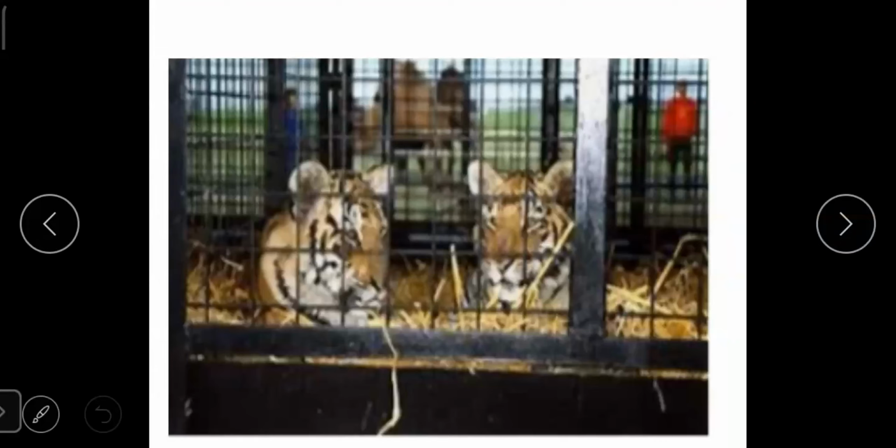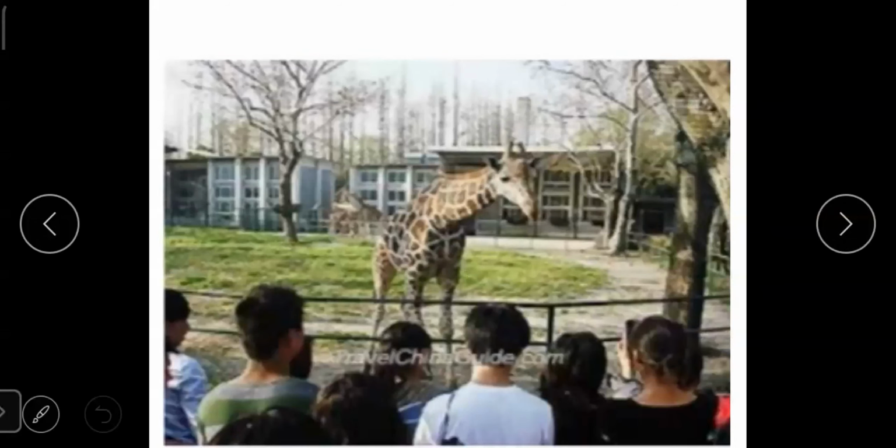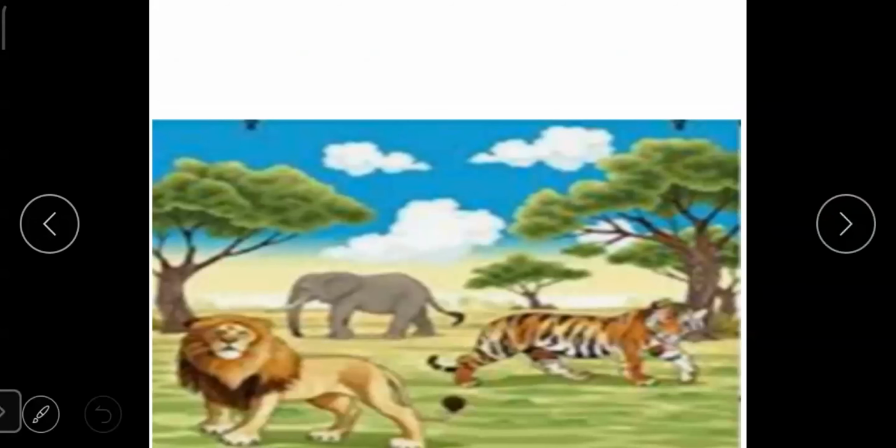Wild animals which we can see in the zoo are kept in a cage. Why? Because they should not harm anyone. There are so many people who go to a zoo to watch the wild animals, but wild animals can attack or harm anyone. So they are kept in a cage. Wild animals can also be found in jungle.